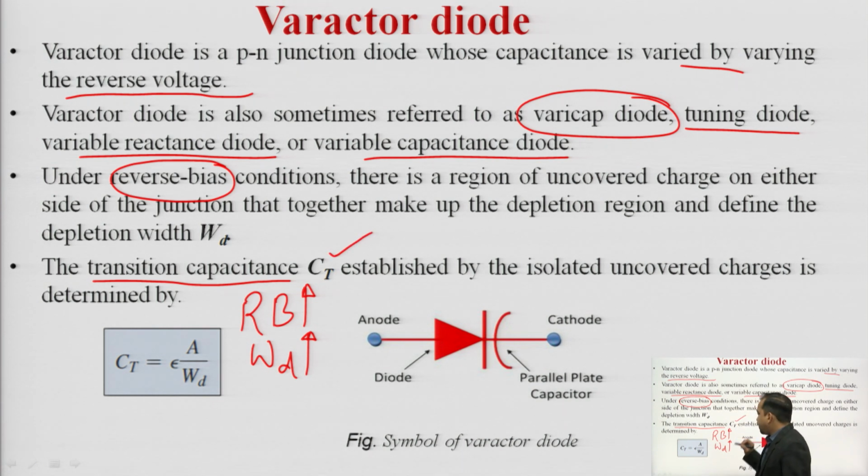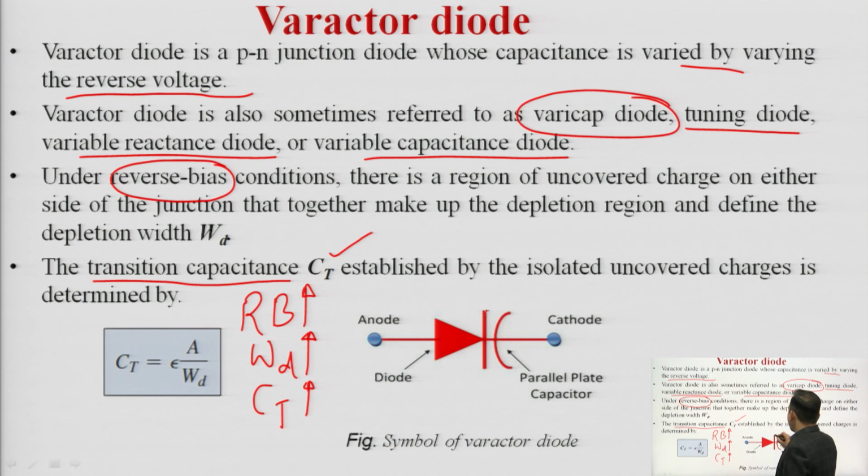So, as reverse bias increases, the width of the depletion region, let us say WD, increases. As a result, the transition capacitance CT decreases. Now, we will correlate the transition capacitance, or the width of the depletion region, with the applied reverse voltage. Before that, we will see the symbol for the varactor diode.